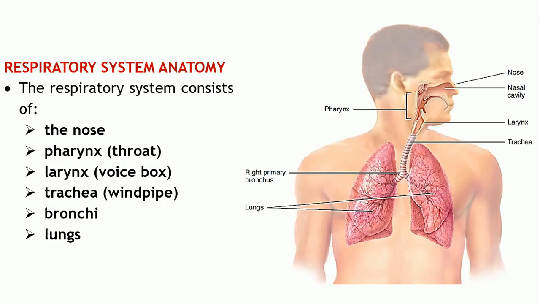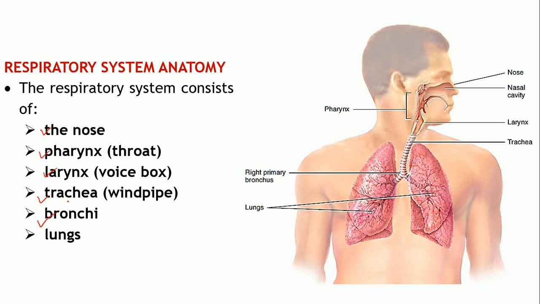As you are all aware about the different parts of the respiratory system, that is the nose, pharynx, larynx, trachea and bronchi, which we have covered so far. Most of these act as the conducting zone of the respiratory system.